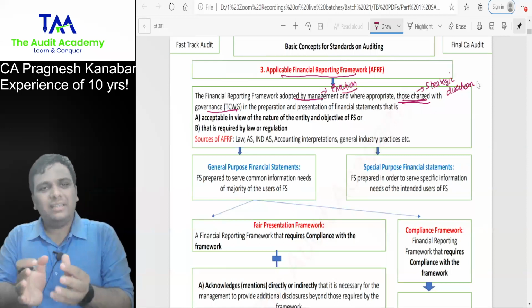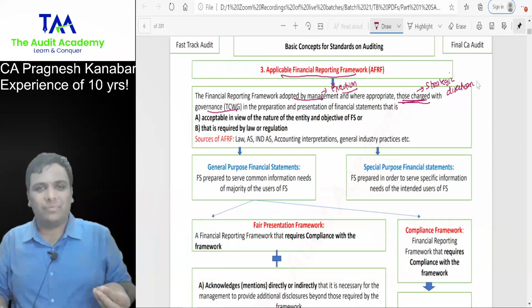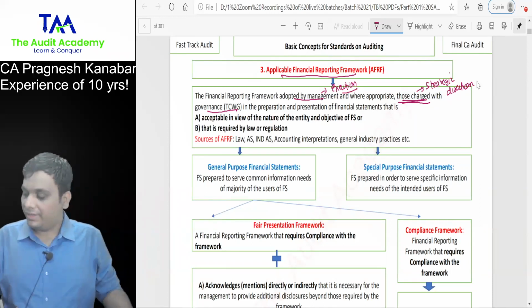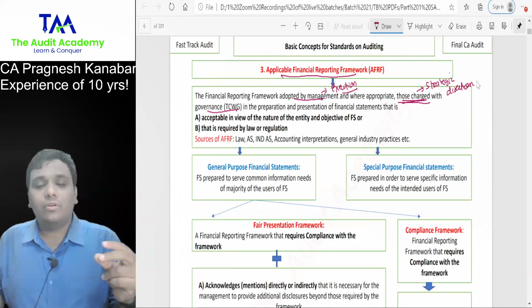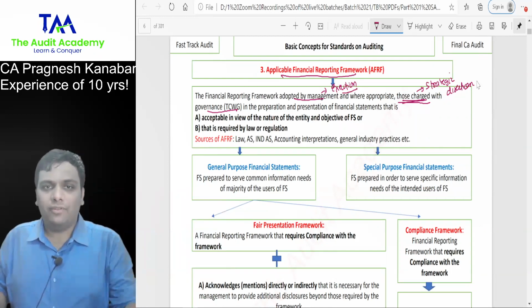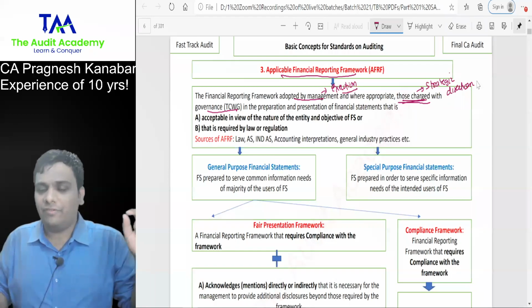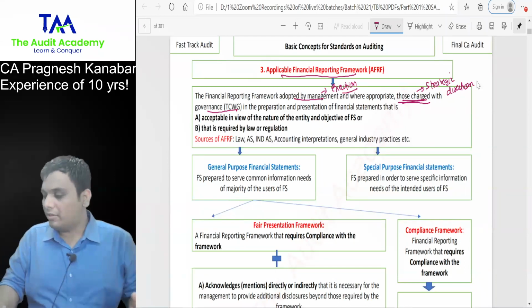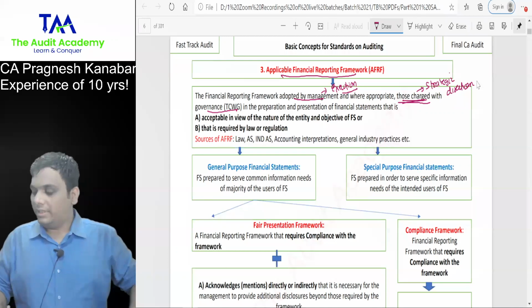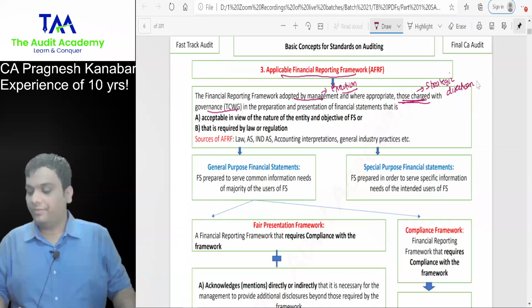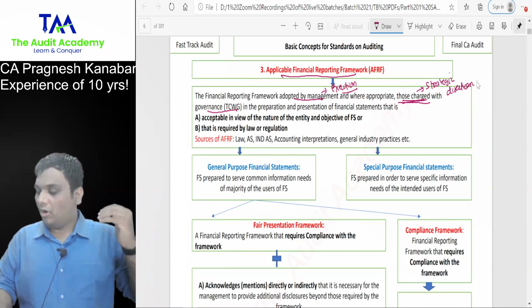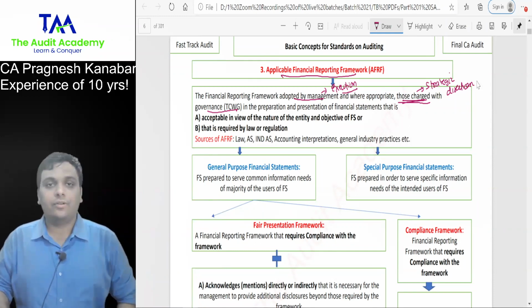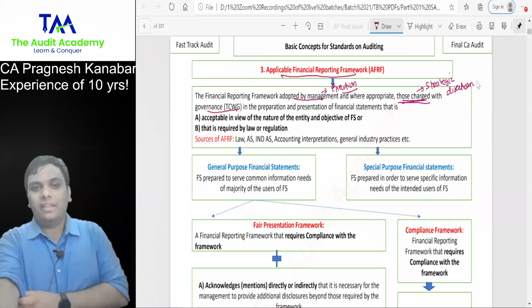In small entities, management and TCWG may be one and the same. In big entities, you will see the difference clearly between management and those charged with governance. So tell me, everyone, will the CFO be a part of M for management or T for TCWG? CFO will be a part of management, right? Because he is the one who is involved in the execution part. Tell me, chairman, directors, audit committee, they will be a part of those charged with governance. Very good. This will be very helpful for me in further essays.